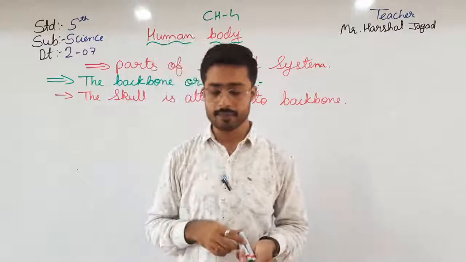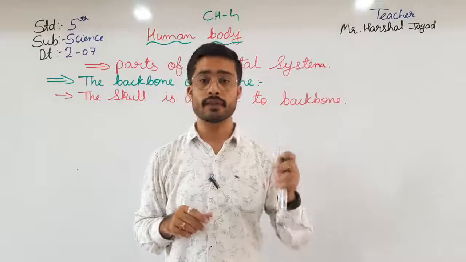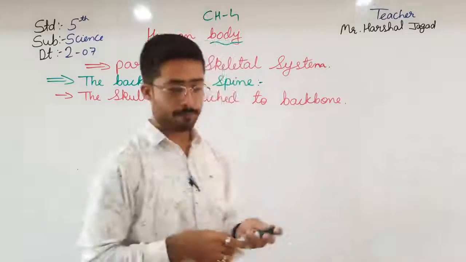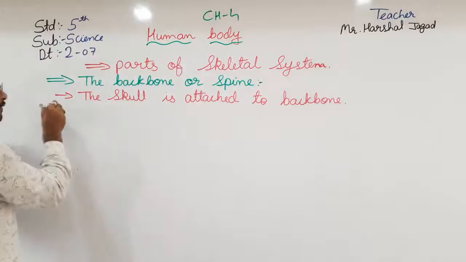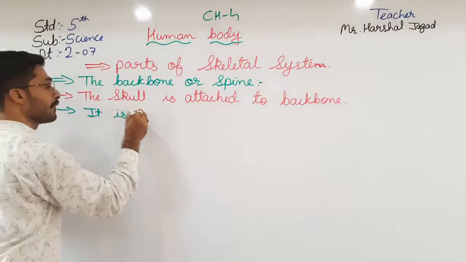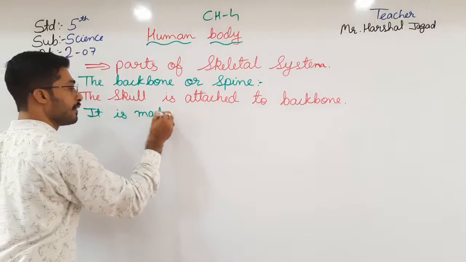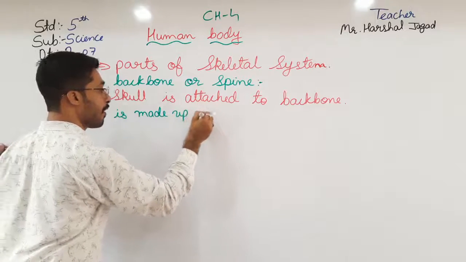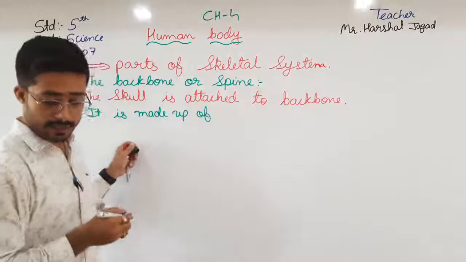Then the backbone or the spine is made up of 33 bones.